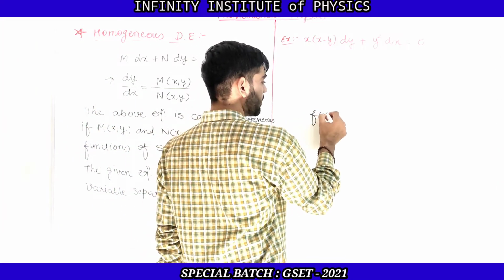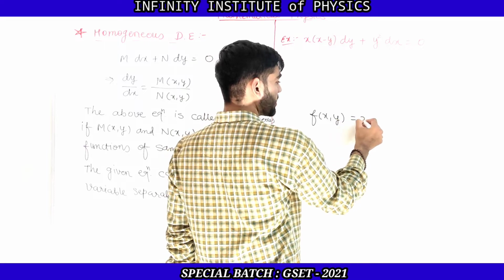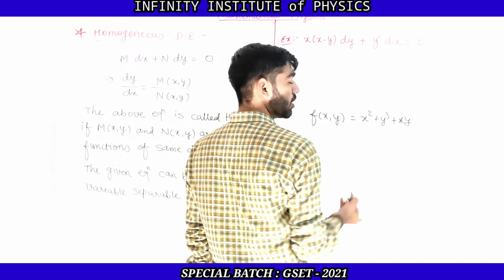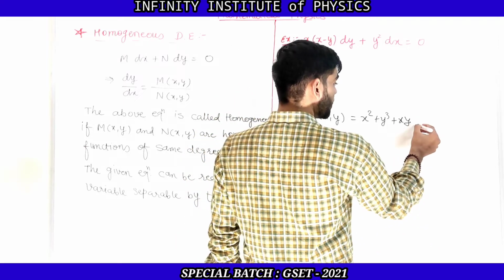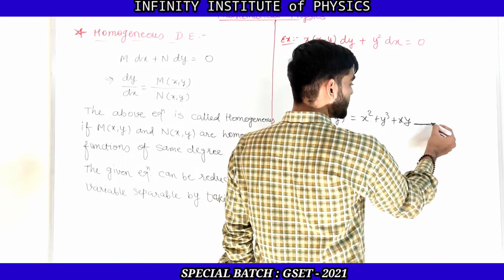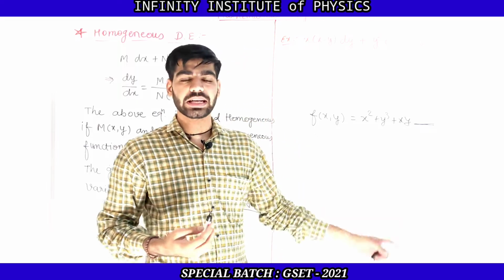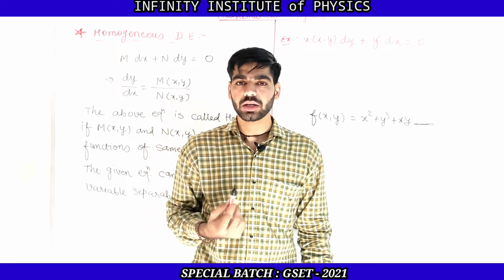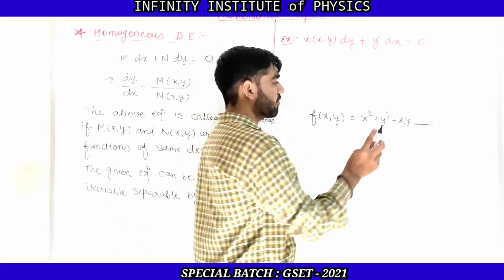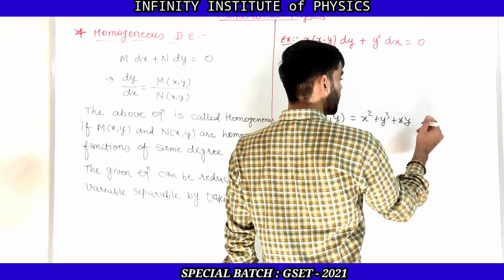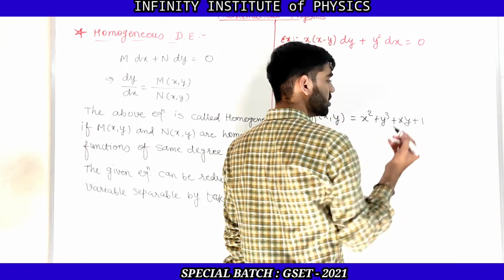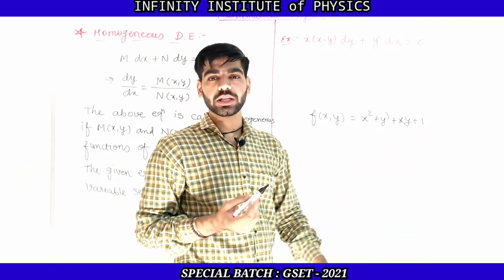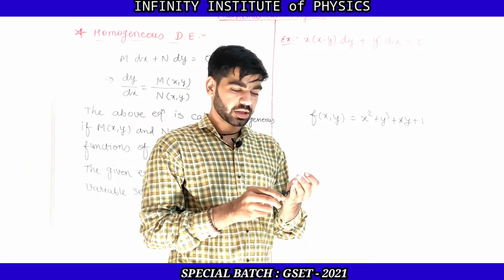Generally we write a function as x square plus y cube plus xy and so on. But when the constant part is 0, that means there is no constant term added into that function, then that particular function is said to be a homogeneous function. But whenever we add some number or some constant, suppose I am adding 1 here, then this is said to be a non-homogeneous function.